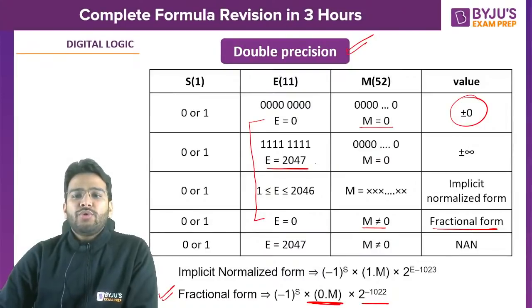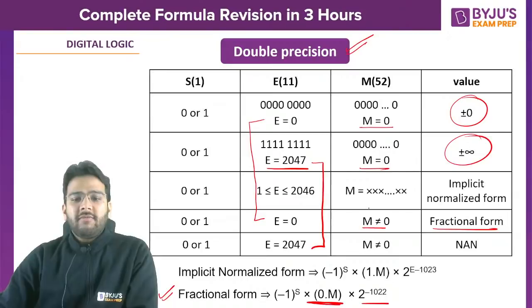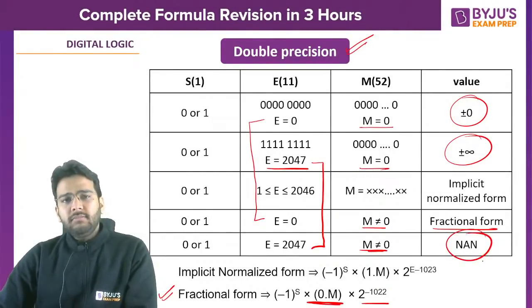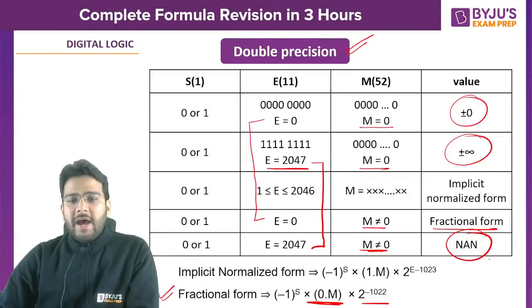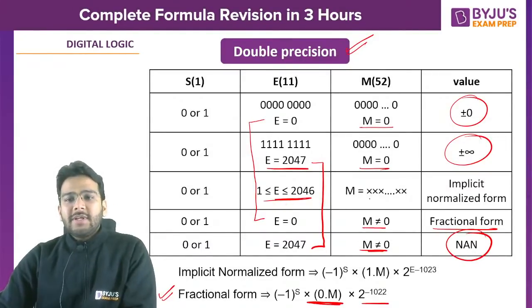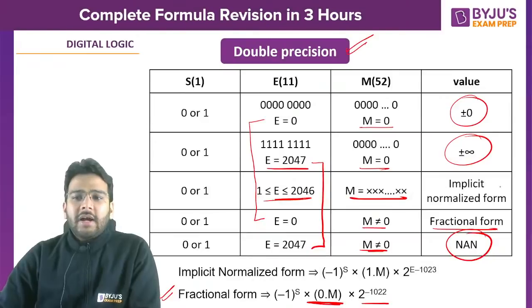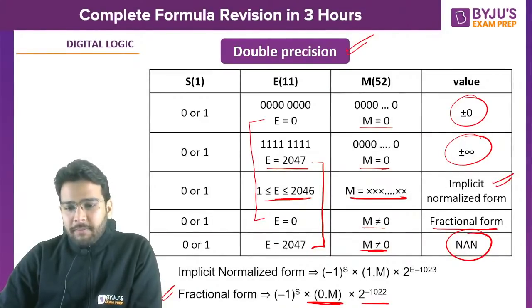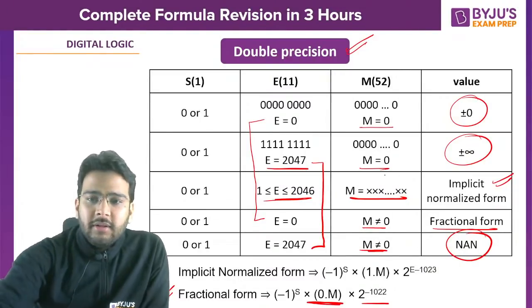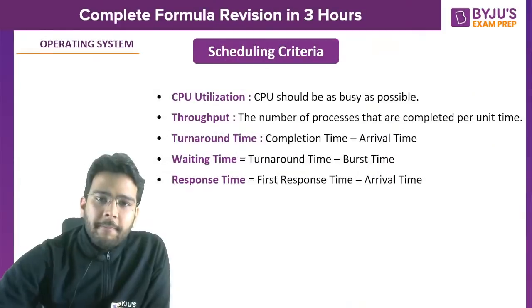If E is equal to 2047 and m is equal to 0, it is plus minus infinity depending upon the sign bit. If m is not equal to 0, then again it is not a number. NaN means not a number. If E lies between 1 to 2046 and m is anything, then it is implicit normalized form. Is it clear, everyone? So this is the table that you need to remember.